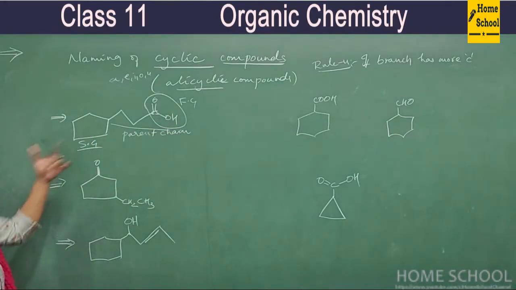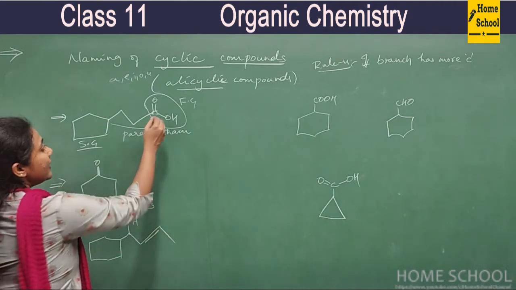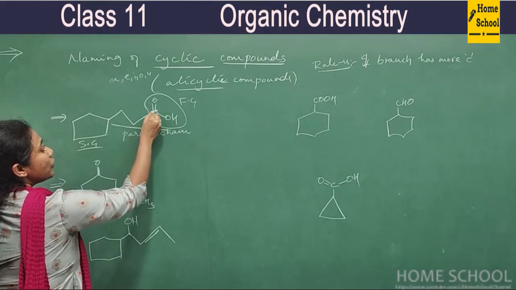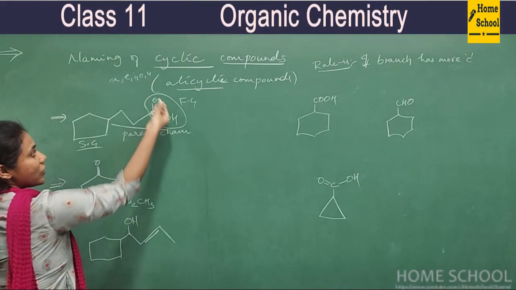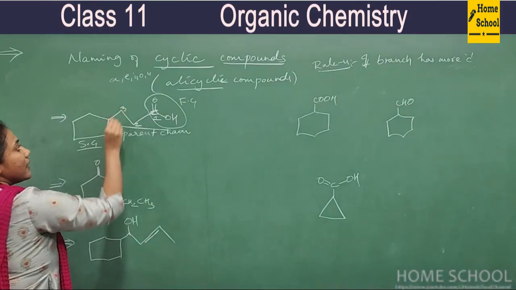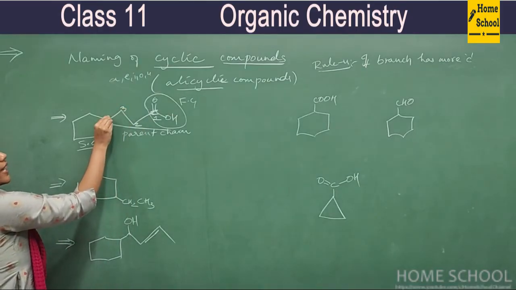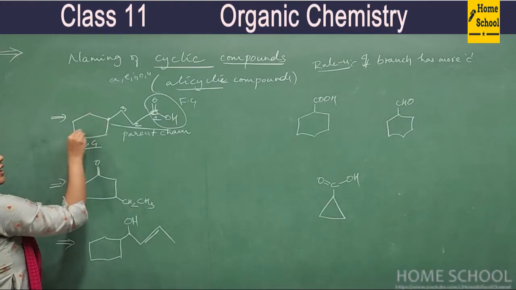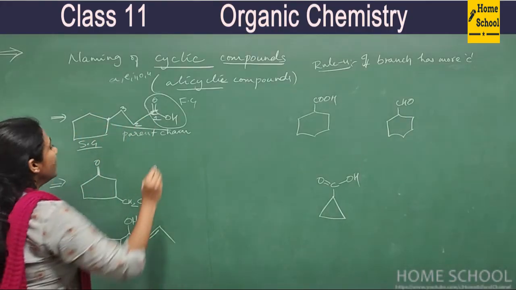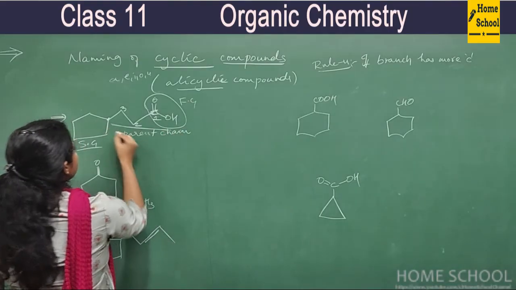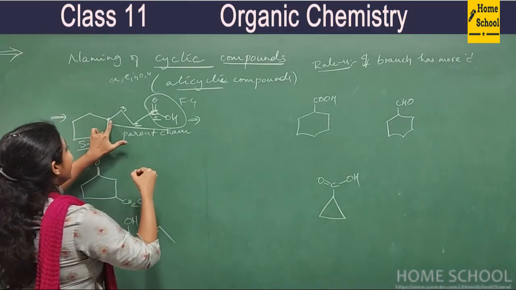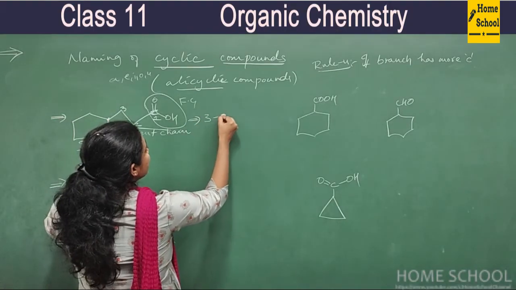So how do you write the name here? When you consider this as your parent chain, this carbon itself is the functional group. So that carbon is number 1, this is number 2, this is number 3. And this is not number 4. This carbon actually belongs to the ring, not to this particular part. Careful there. So now how do I write its name? This is nothing but 3-cyclopentyl.